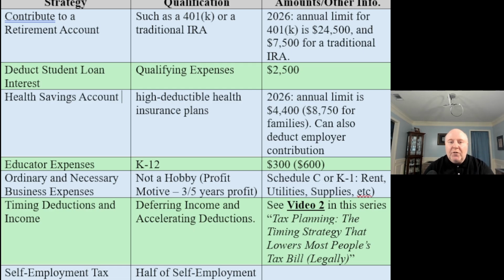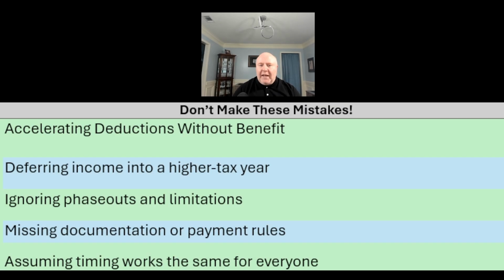Now, I'm going to conclude this video with one last thing. I want to show you some of the common mistakes that taxpayers make when they're dealing with the whole AGI issue or tax planning issue. So we're going to look at that, and then we'll conclude this video. So let's go take a look right now. Okay, so here are the mistakes that taxpayers sometimes make. So be careful not to fall into these traps because it can cost you.